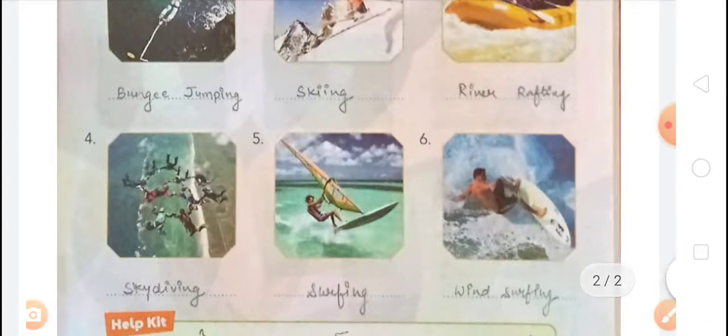Okay, and the next one is, fourth, skydiving. The given picture is for skydiving, and the spelling for skydiving is S-K-Y-D-I-V-I-N-G, skydiving. You know that skydiving is a hazardous game and features a combination of speed, height, danger, and spectacular